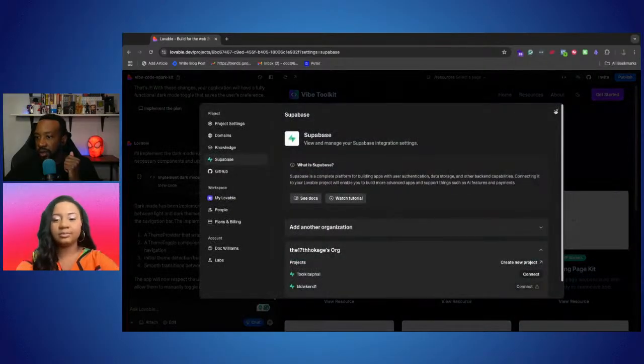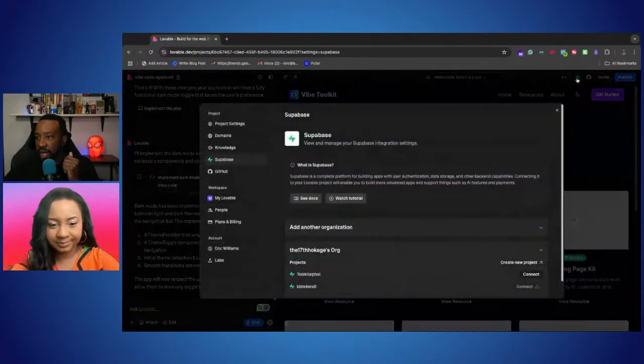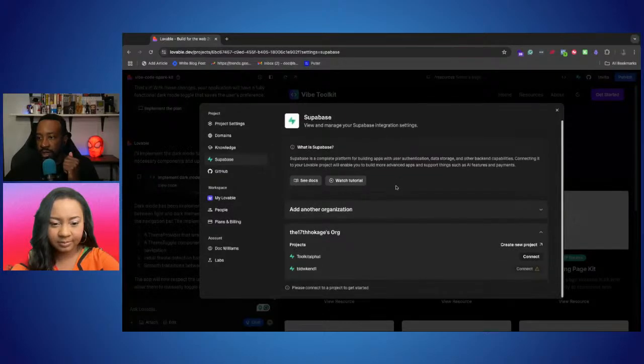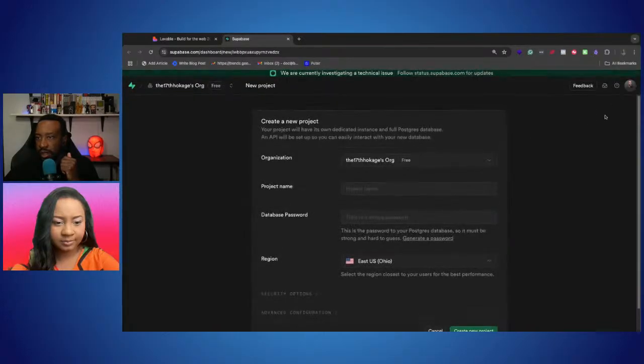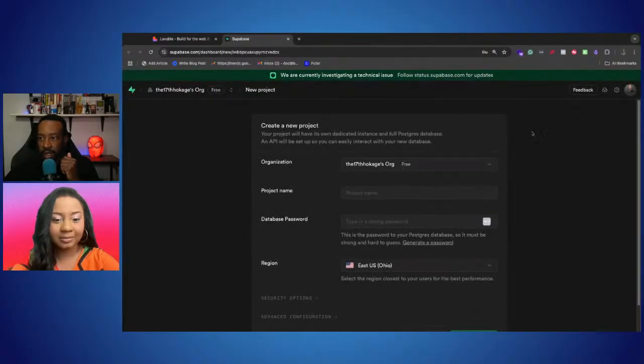So I clicked the little button. First I clicked Supabase right here. It has Supabase here, and it has my org here. And then it asked me, do I want to create a new project? So I'm going to create a new project. First of all, let me see if I'm in another window. Am I already signed in? Really? Yeah. I didn't know that. Okay.